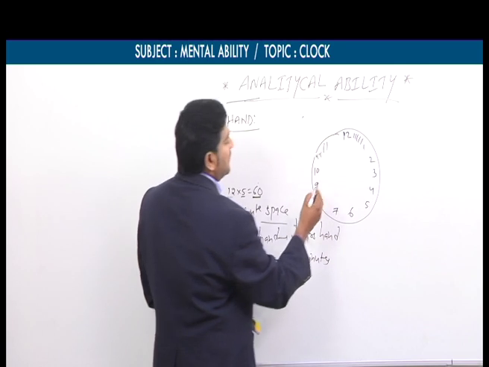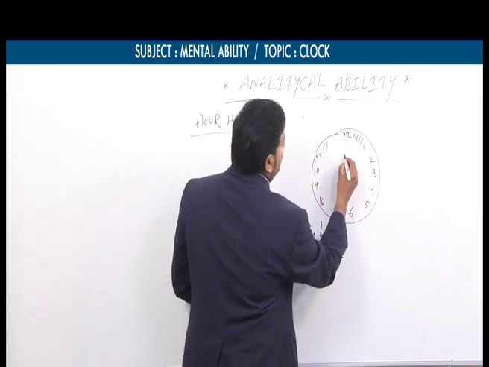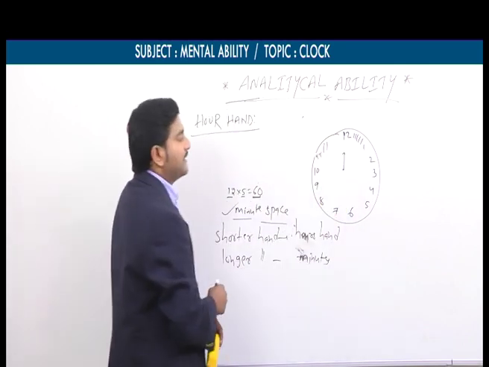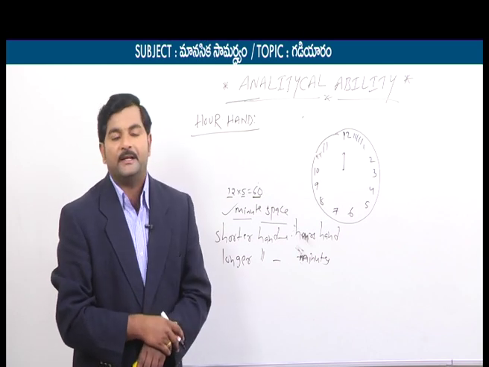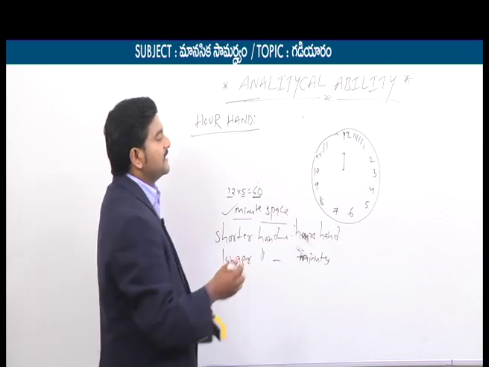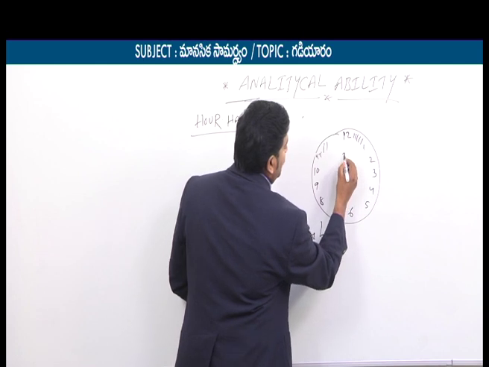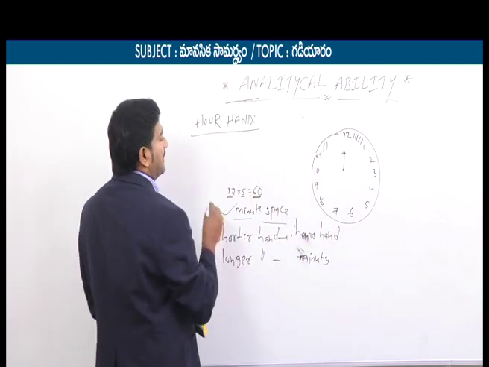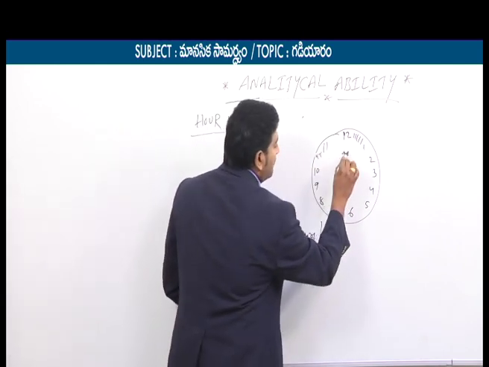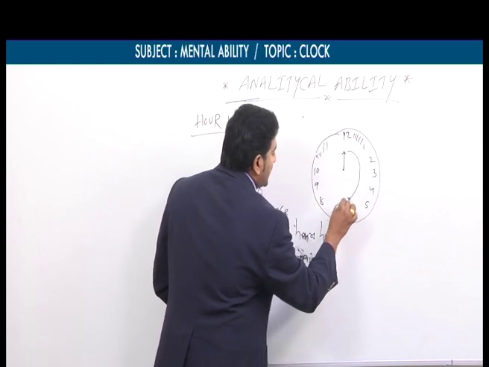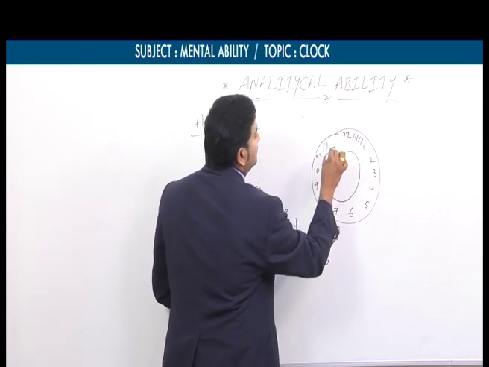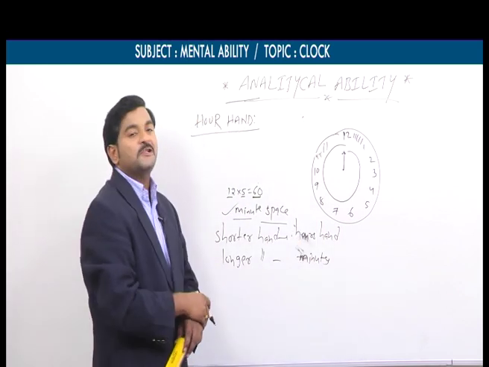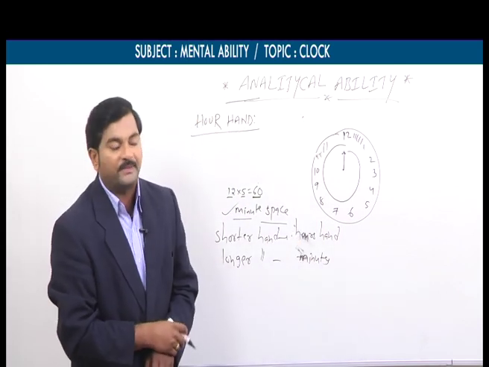Now for example, think that this is the hours hand. Hours hand is located at 12. So in the sense, hours hand is located at 12 noon. This shorter hand is called hour hand. For example, this hour hand is rotating. Hour hand is rotating. Again comes to 12th place only.